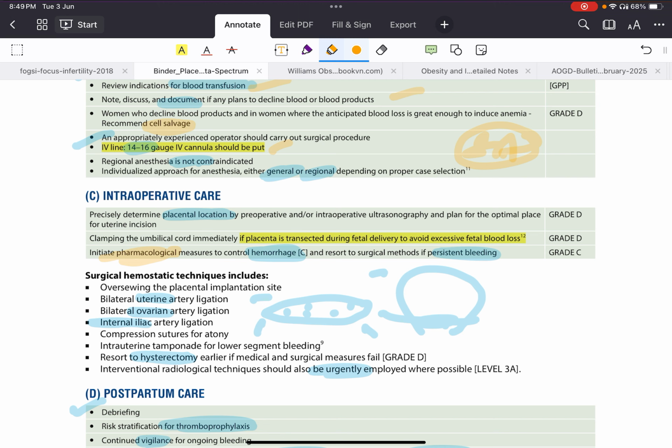First thing, the placental bed. If the bed is bleeding, oversew that area, the placental bed. Then, if the bleeding is not controlled, then uterine artery ligation, ovarian artery ligation, internal iliac artery ligation. Okay, you can go for compression sutures, intrauterine tamponade, and finally you can resort to hysterectomy. If there is an interventional radiologist available, you can call them urgently.